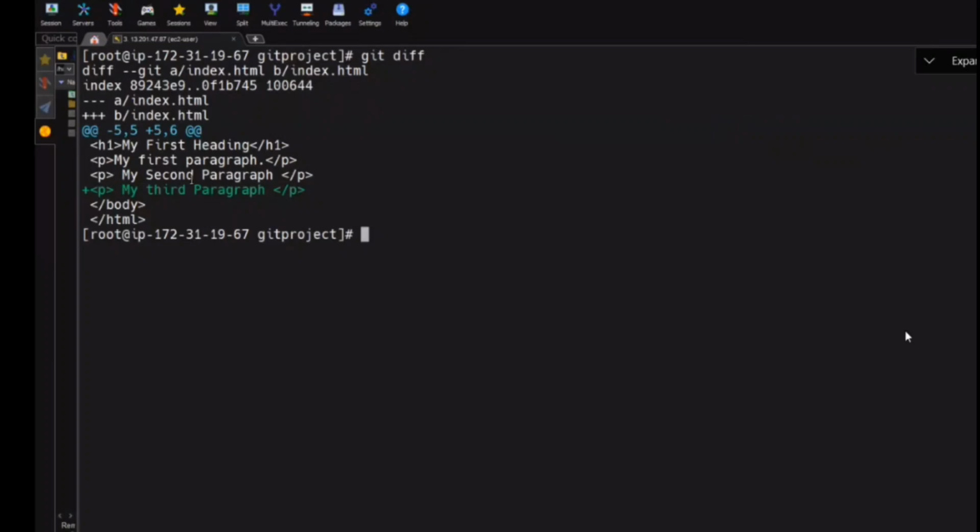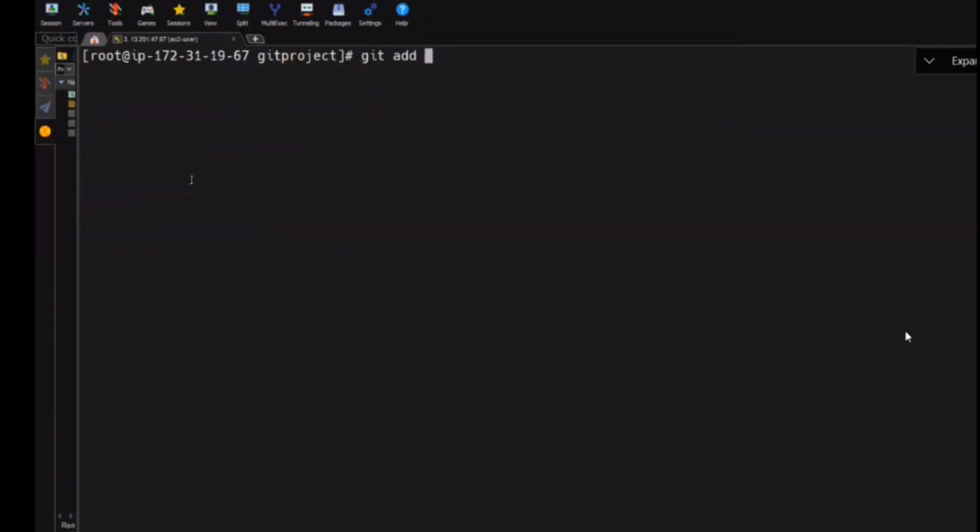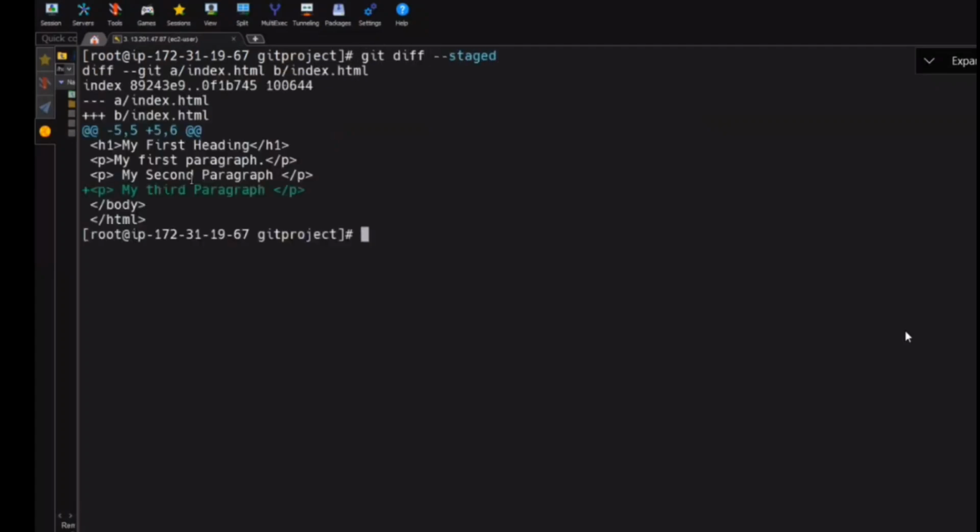Git diff. Okay, now let me add it to the staging area. What's the command to add? Git add index.html. Now I've added. I want to see the difference from staging to local repo. What's the command? Same git diff, but hyphen staged. Git diff hyphen staged. So this will show if there's a difference or not. So this line is there in staging. You're getting it.